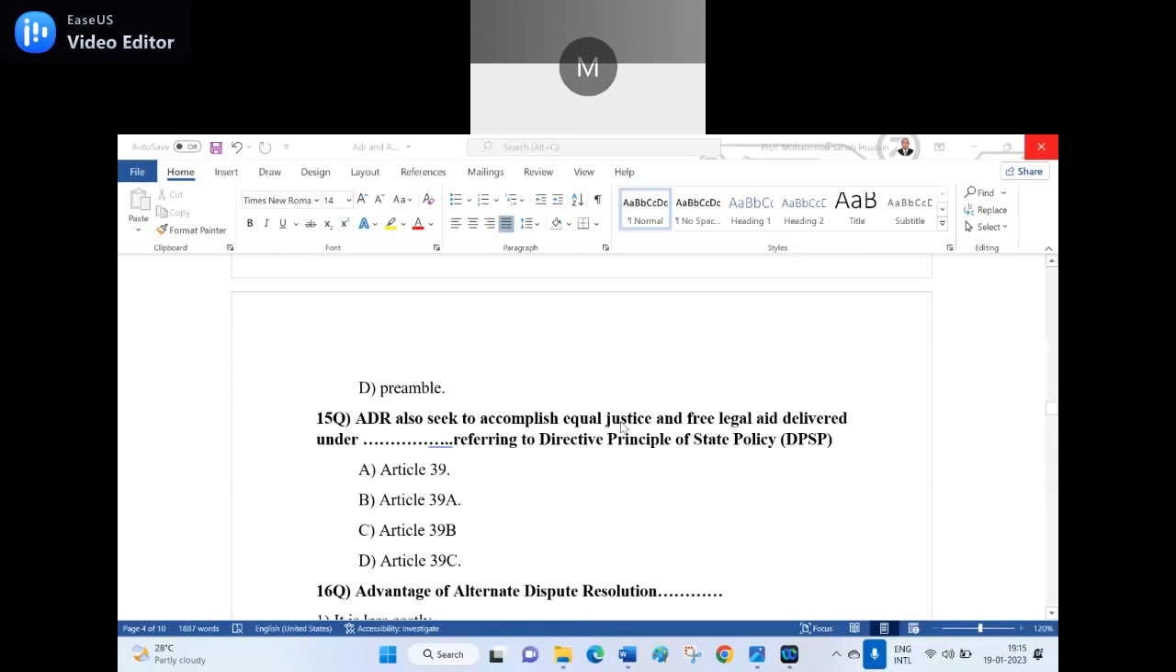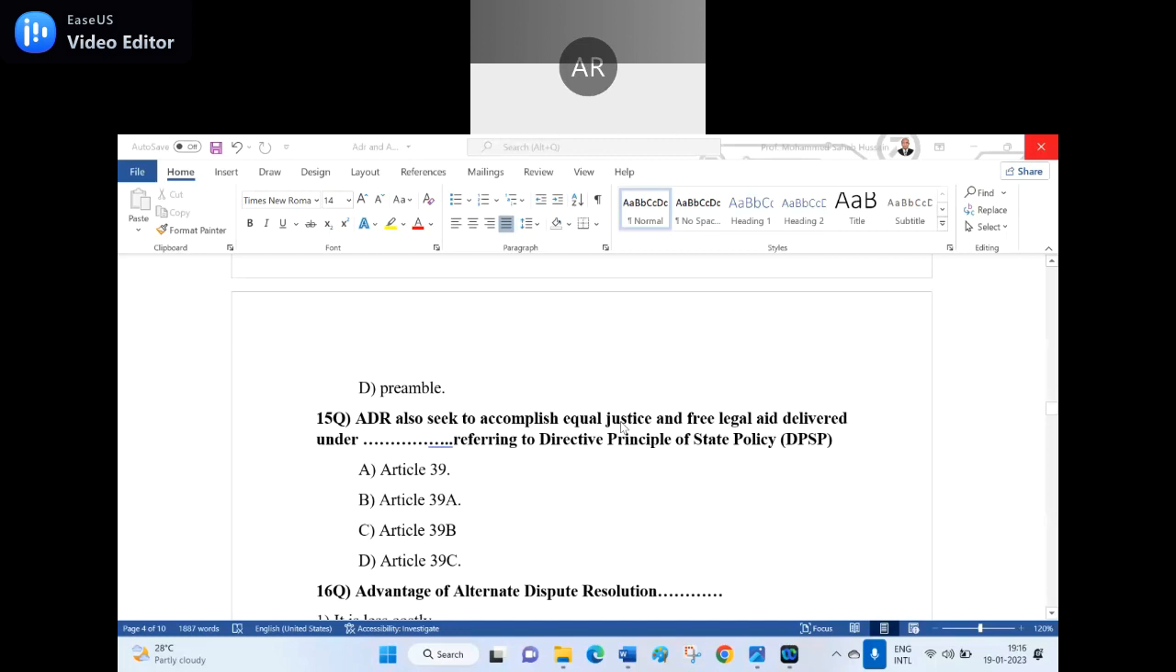15th question. Anyone can unmute and read. ADR also seeks to accomplish equal justice and free legal aid delivered under dash, referring to the Directive Principles of State Policy, DPSP.